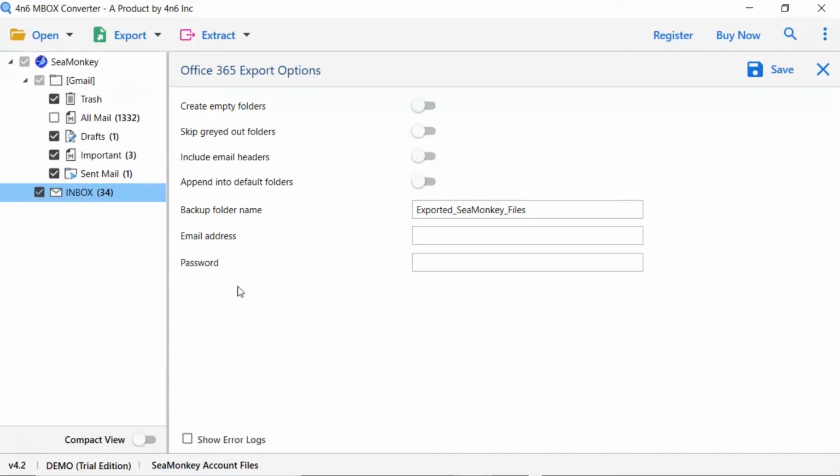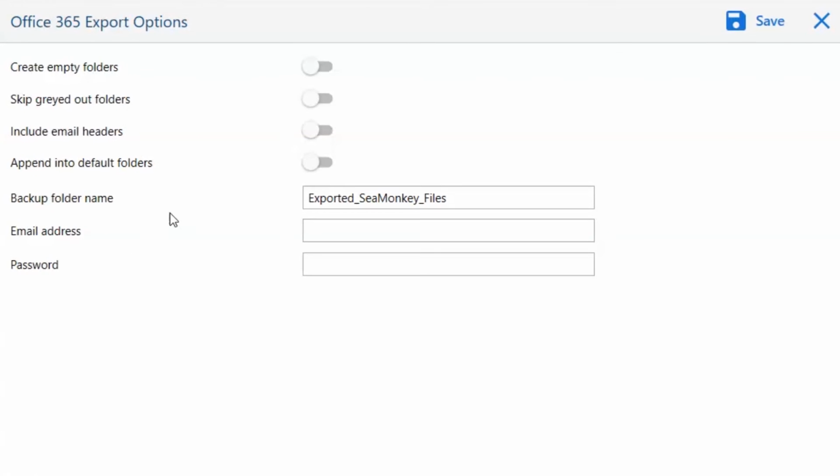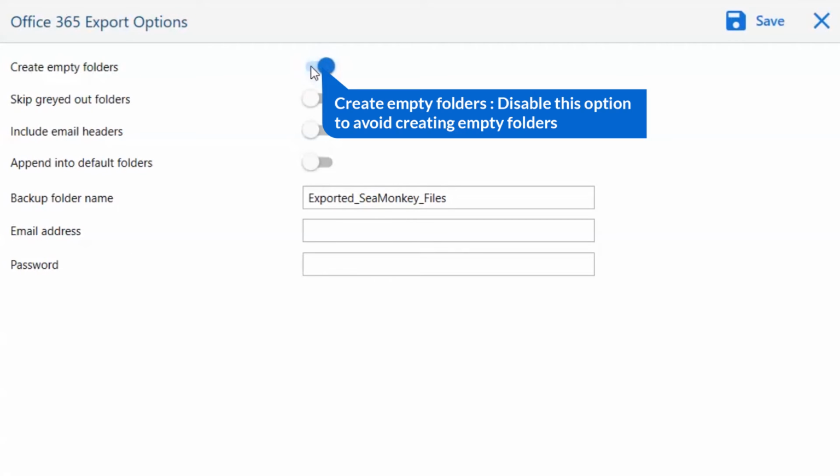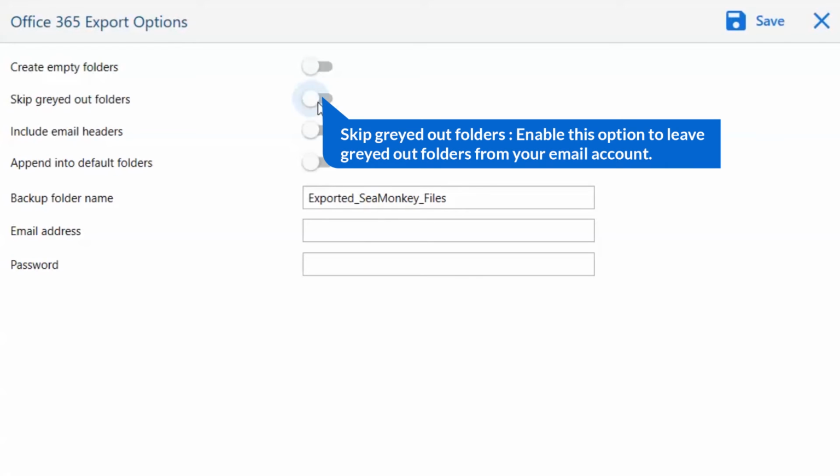Now, let's understand the advanced functions of the tool one by one. The first one is Create Empty Folders. Please disable this option so that you can avoid creating empty folders. The next is Skip Grayed Outlook folder. Enable this option to leave grayed out folders from your email account.